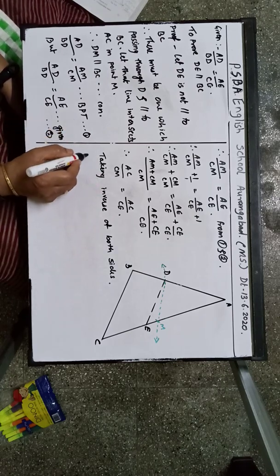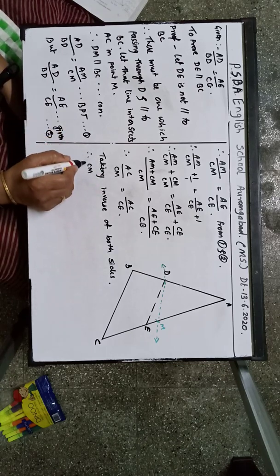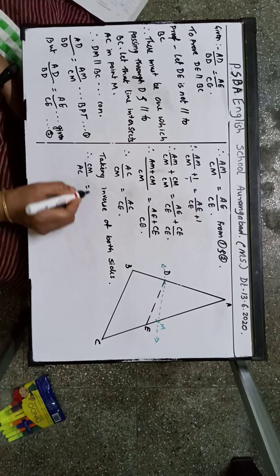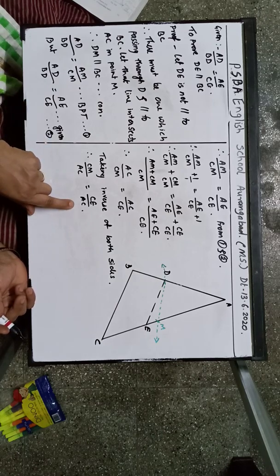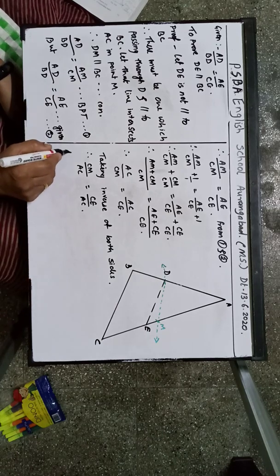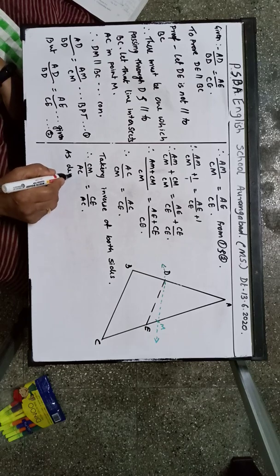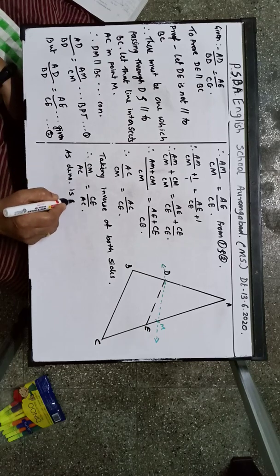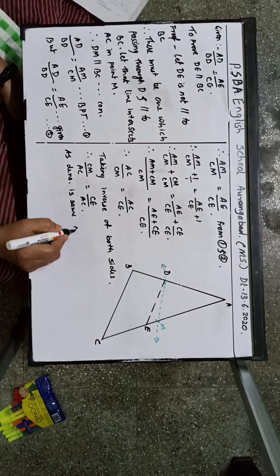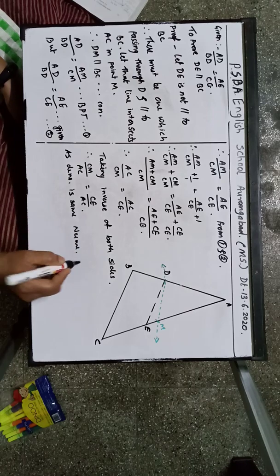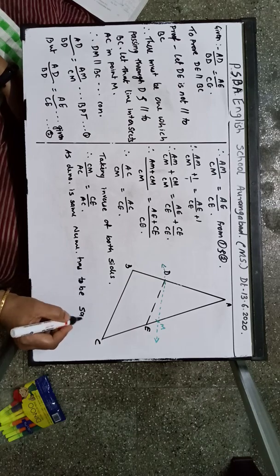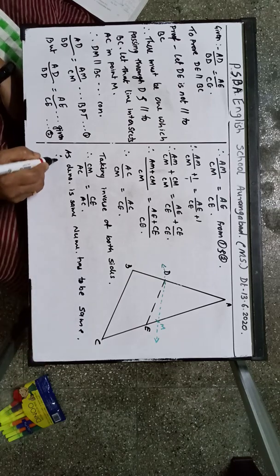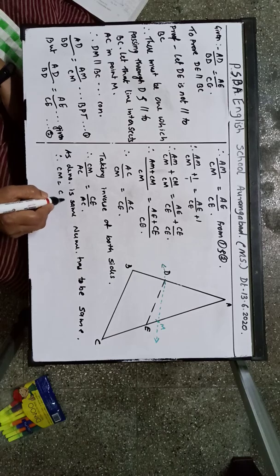We take inverse. Therefore we have CM upon AC is equal to CE upon AC. Now if you see, the denominator is the same, therefore as the denominator is the same, the numerator has to be the same. Therefore CM is equal to CE.